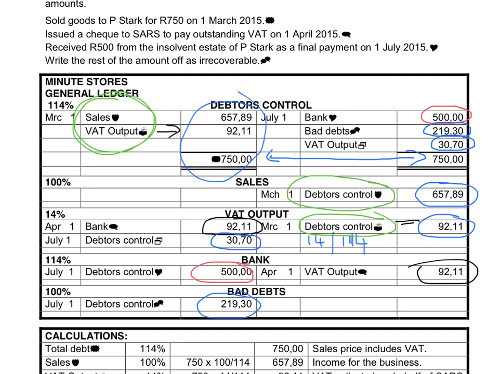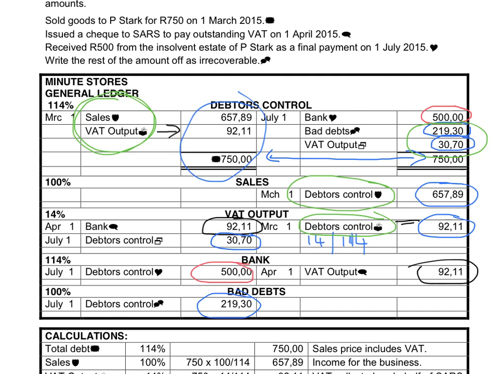If we receive money, we will credit debtors control and debit the bank. Then for the bad debts portion, we will take the full amount and reduce the debtors with the bad debts.